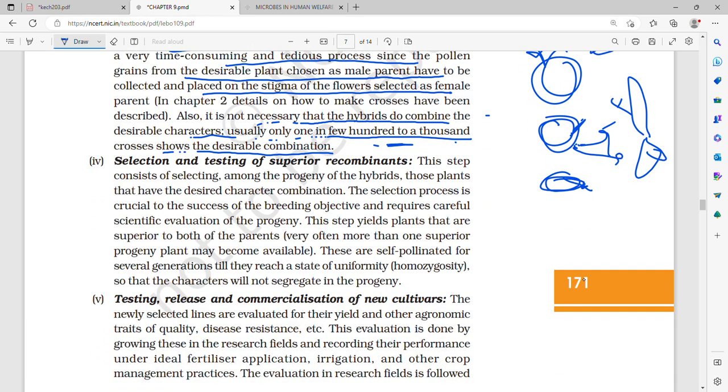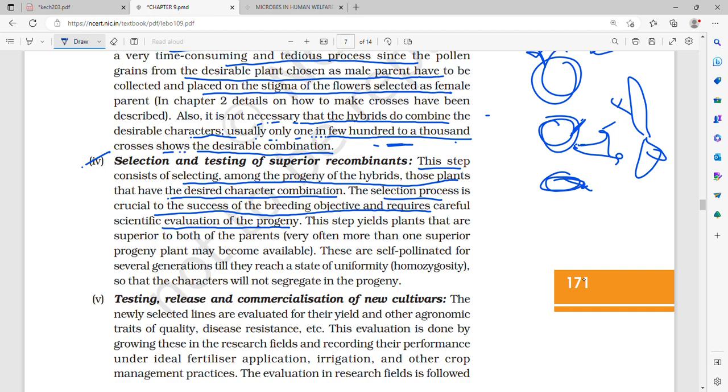Now, selection and testing of superior recombinants. That is, this step consists of selecting among the progeny of hybrids those plants that have the desired character combination. The selection process is crucial to the success of the breeding objective and requires careful scientific evaluation of the progeny. Selection and testing of superior recombinants: this step consists of selecting among the progeny of the hybrids those plants that have the desired character combination.